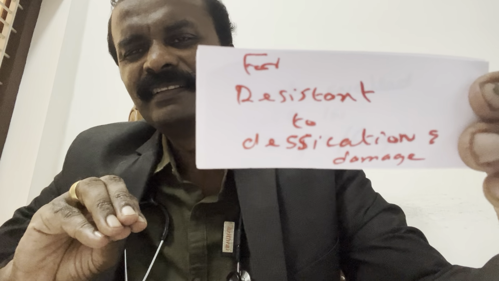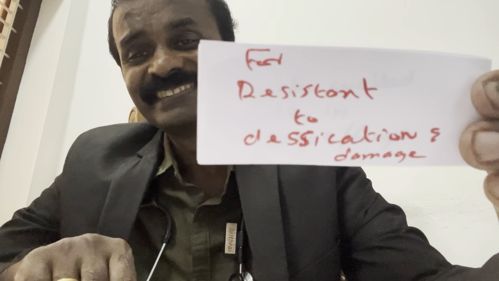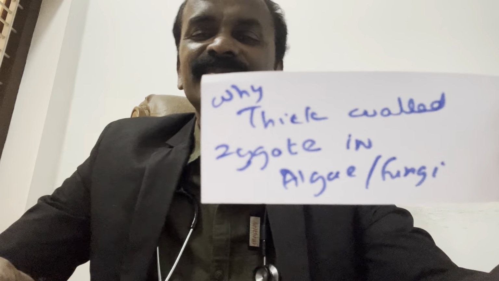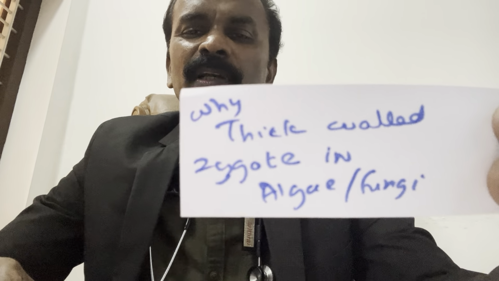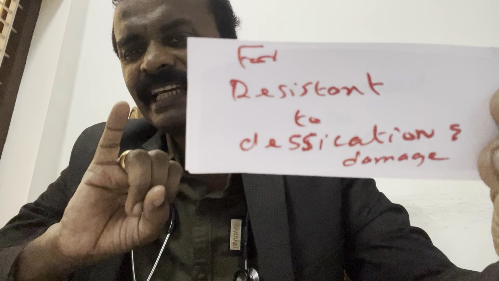Very simple. They'll give 4 complicated choices and make you confused. Why thick-walled zygote in algae and fungi? For resistance to desiccation and damage.